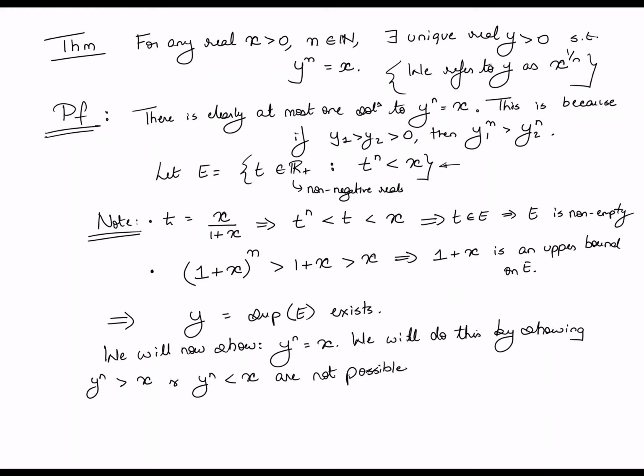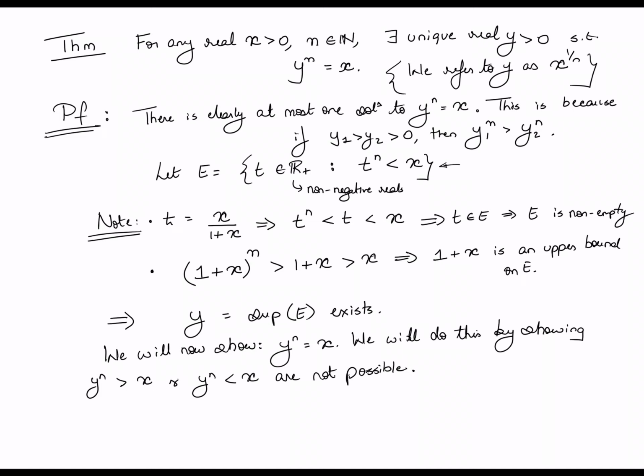And again, why does this imply the result that y raised to n must be equal to x? Because the reals are an ordered field, which means that any two elements which are not equal must have one of them being greater than the other. So if y raised to n is not more than x and if y raised to n is not less than x, then y raised to n really has to be equal to x. So this is what we need to prove.